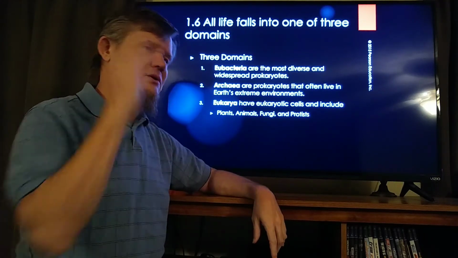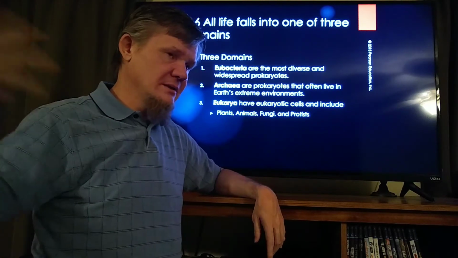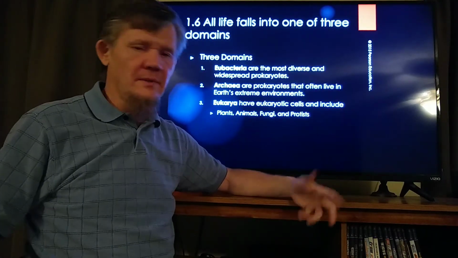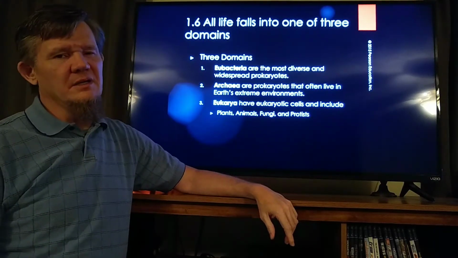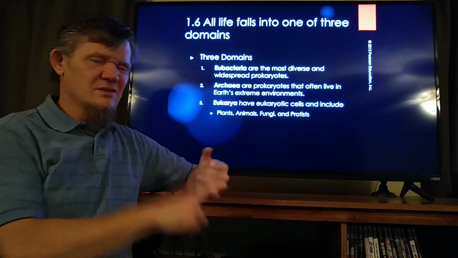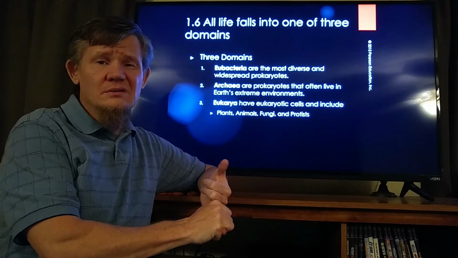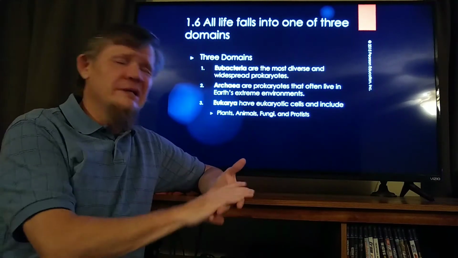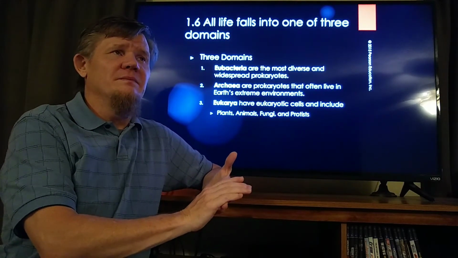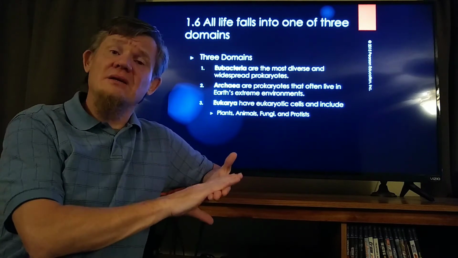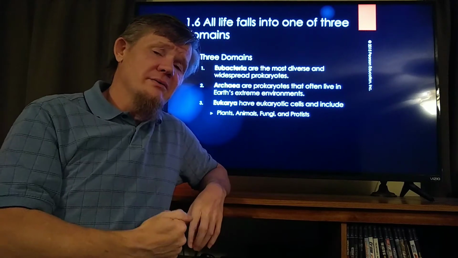Archibacteria, we'll talk about them much later on. And forgive me, we're not supposed to say archibacteria anymore because it makes you think they're bacteria when they're not bacteria. Archaea, we call them extremophiles because they're often found in very extreme environments, like saltwater evaporation ponds, like acid pools, like super hot water, really hazardous ecosystems. And that's why they got the name Archaebacteria, because, well, they're prokaryotes, so therefore they must be bacteria.